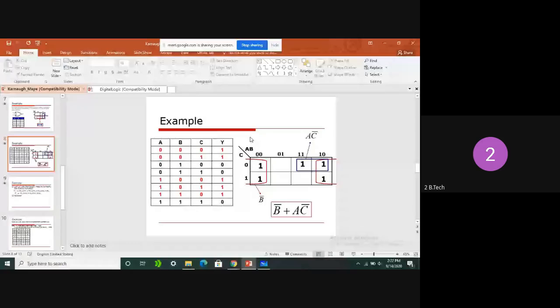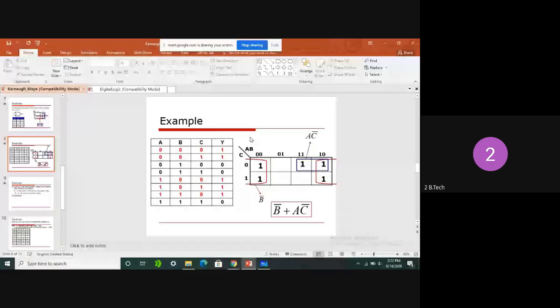You should not take where y is 0. We take the combinations of a, b, c as input variables and y as output. Output 1 means output high, 0 means output low. We take only those input combinations where y equals 1. What are those input combinations?